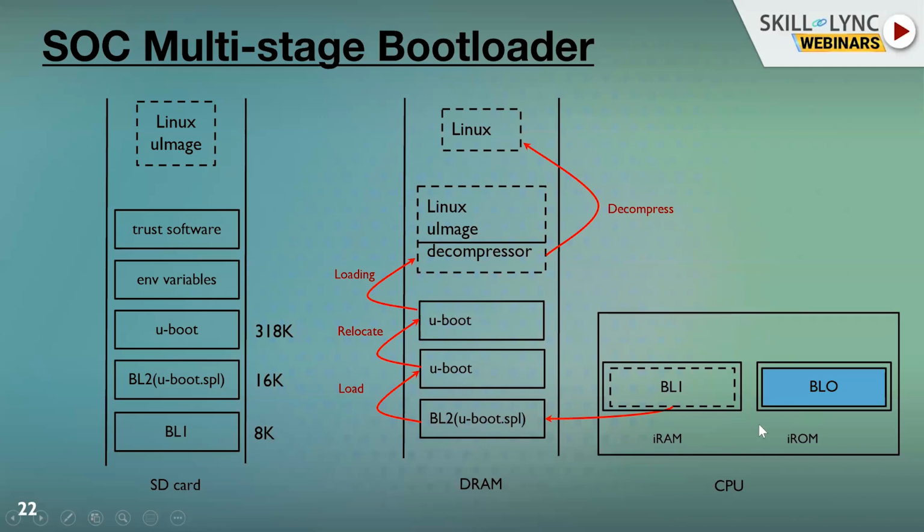So BL1 loads U-boot, then U-boot reads the file system in the SD card and loads Linux to the RAM. Once Linux is loaded to the RAM, it mounts the file system and runs the first application on top of Linux. So basically, this is involved in the multi-stage boot.